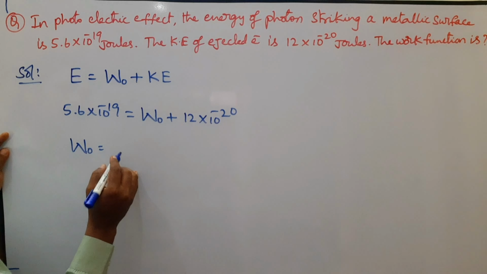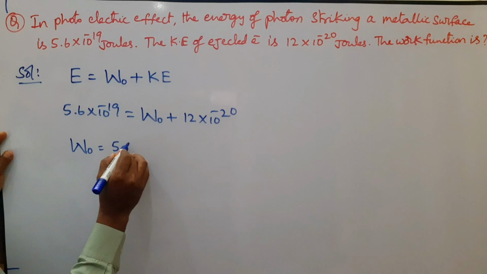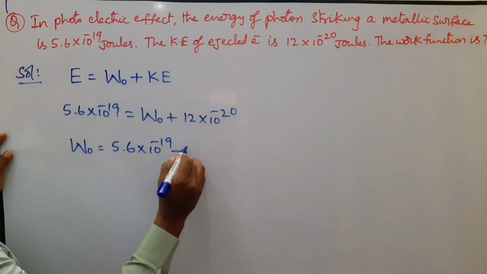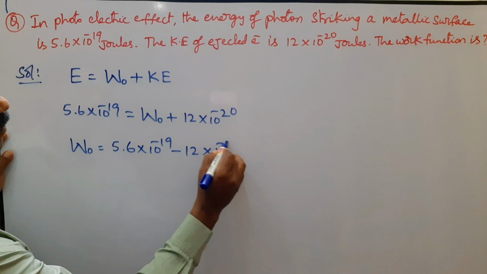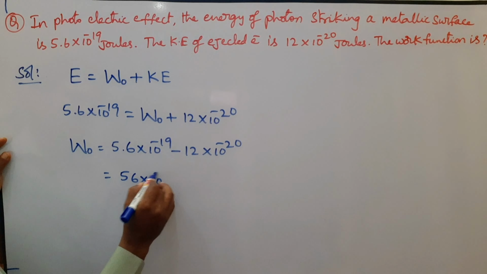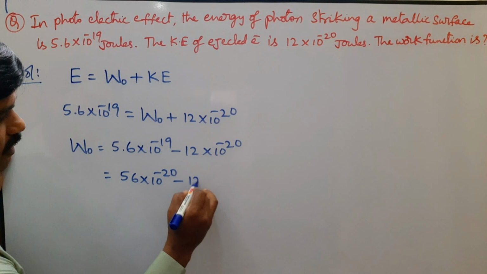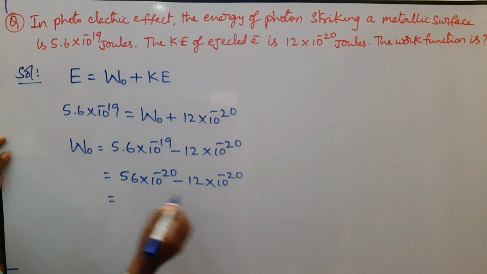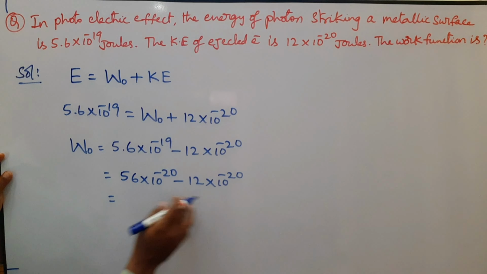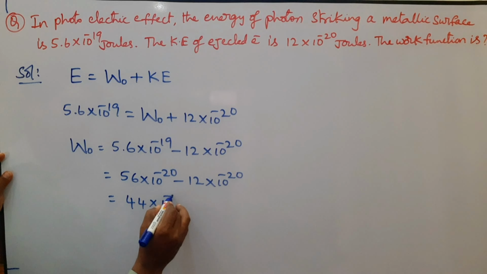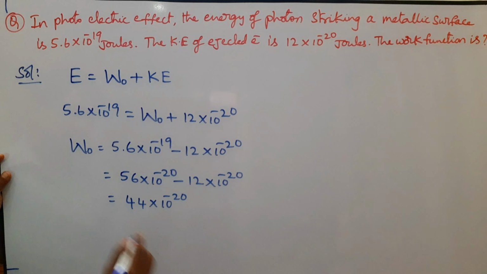Now W naught, the work function or threshold energy, is equal to 5.6 into 10 power minus 19 minus 12 into 10 power minus 20. Therefore 56 into 10 power minus 20 minus 12 into 10 power minus 20, which is 56 minus 12, 44 into 10 power minus 20.